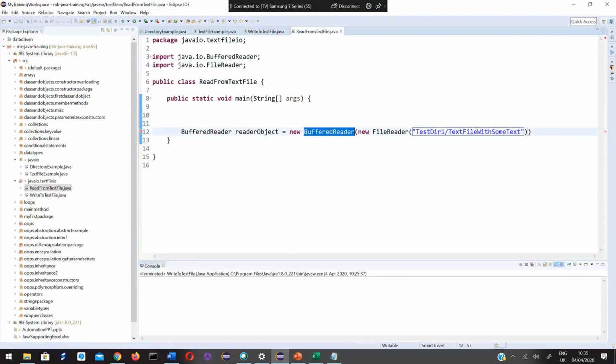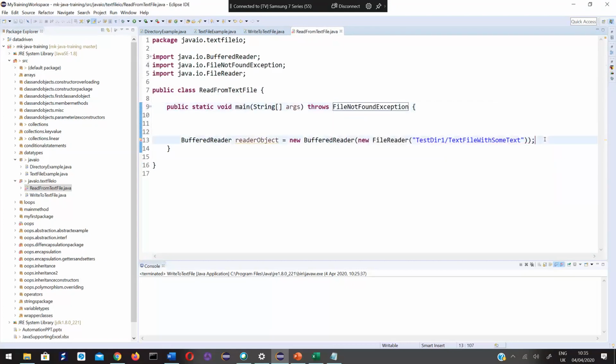You have to remember this line. Throws declaration, which I'm going to explain in tomorrow's session. So now I have created a reader object which reads data present in this file.